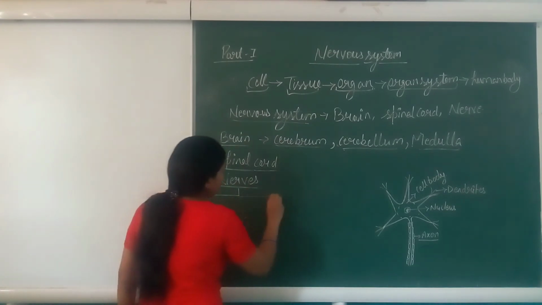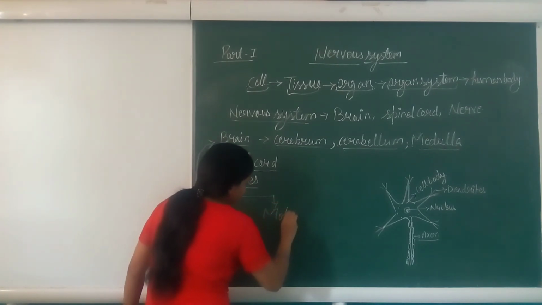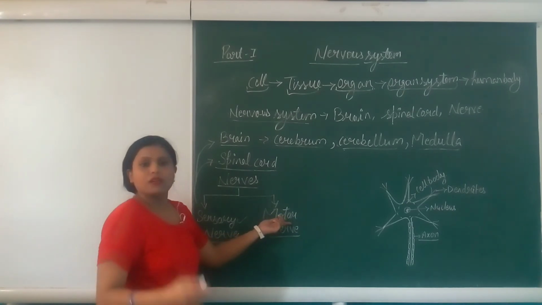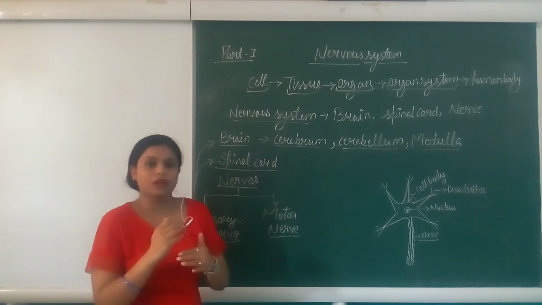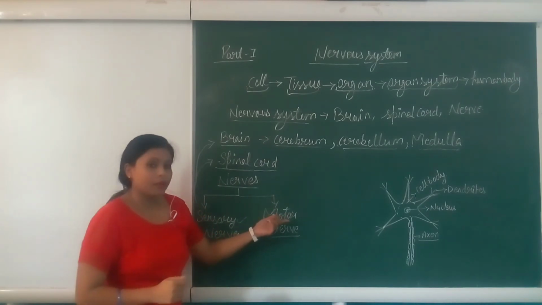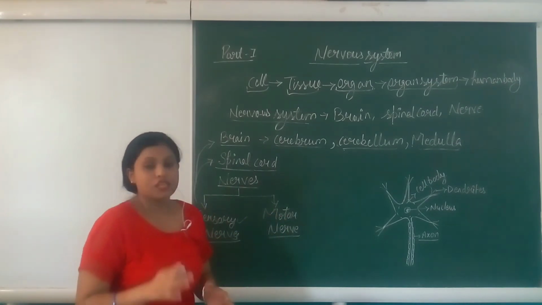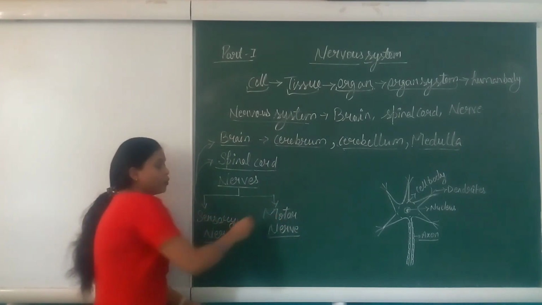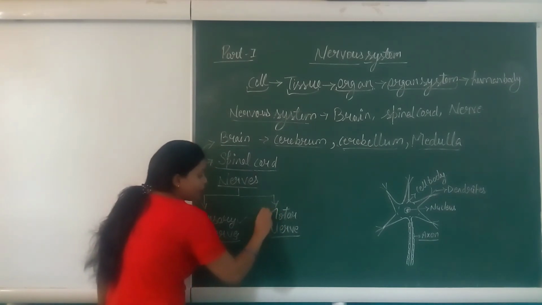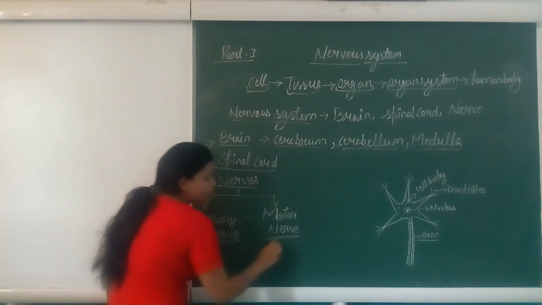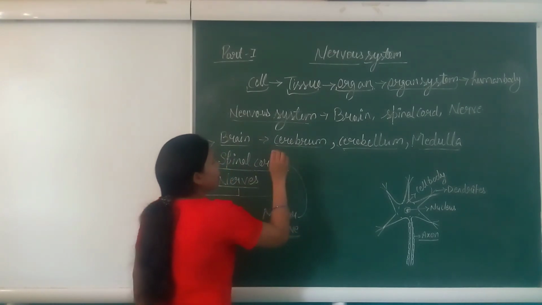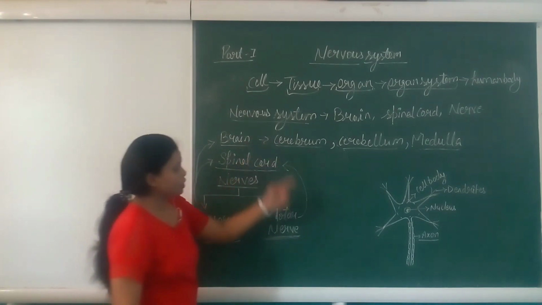Alright, second is the motor nerve. So what is motor? Motor means moving. Tell me, how many limbs are there which are moving? We move with our legs, and some other animals move with their forelimbs, right? So motor refers to moving limbs. These nerves are connected with the limbs which help in moving, and these nerves convey and receive signals from the spinal cord and to the brain.